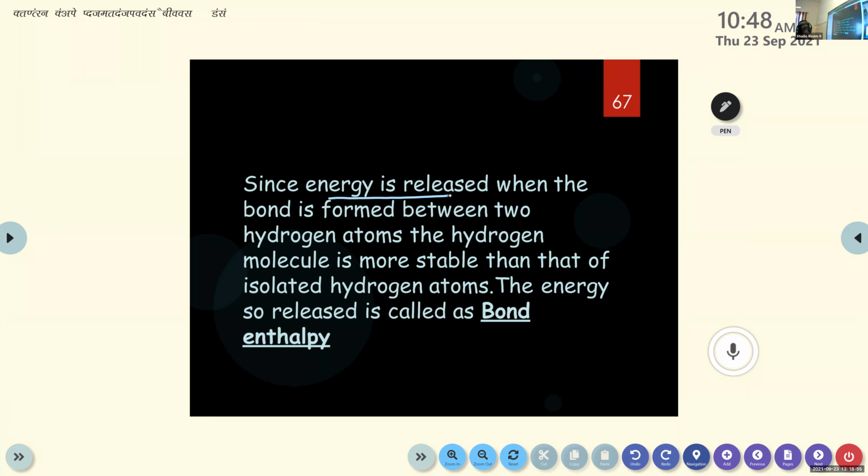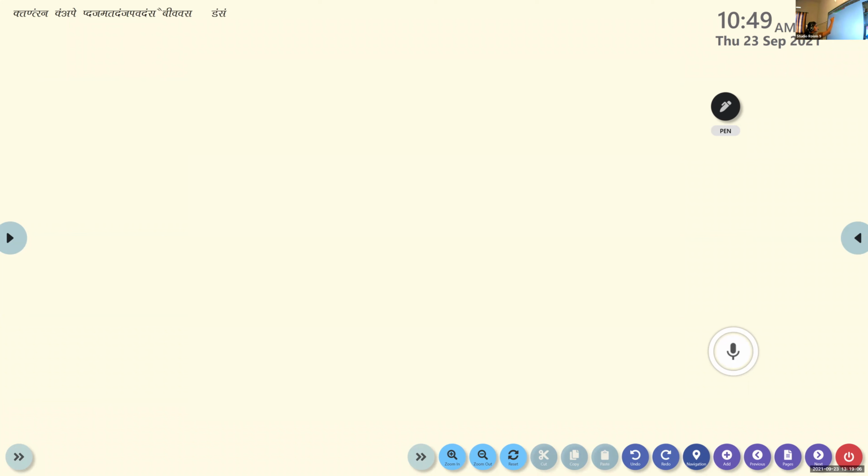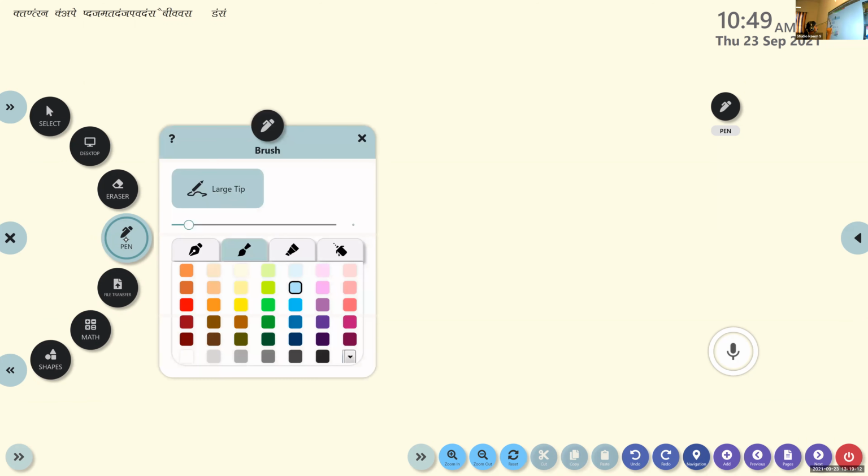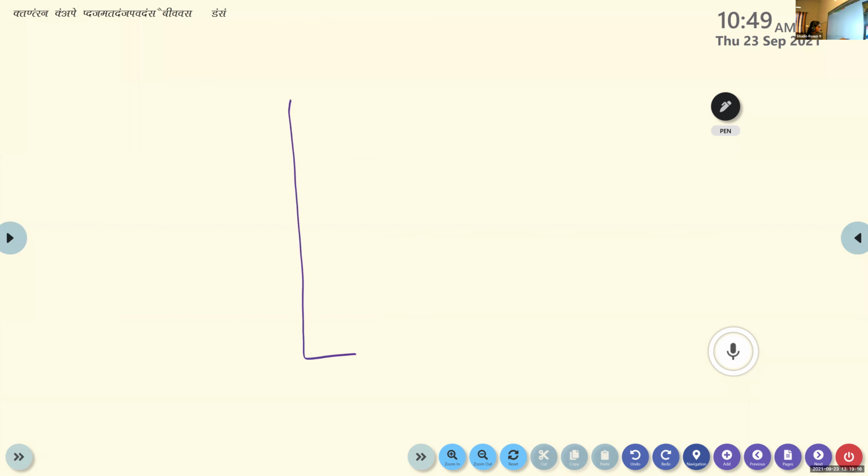So here, this bond formation takes place. So there is one graph with energy and internuclear distance on the axes. Here it is energy in the y-axis. Here it is internuclear distance.